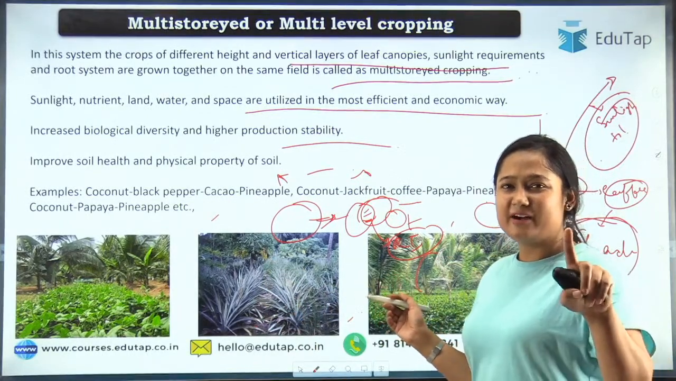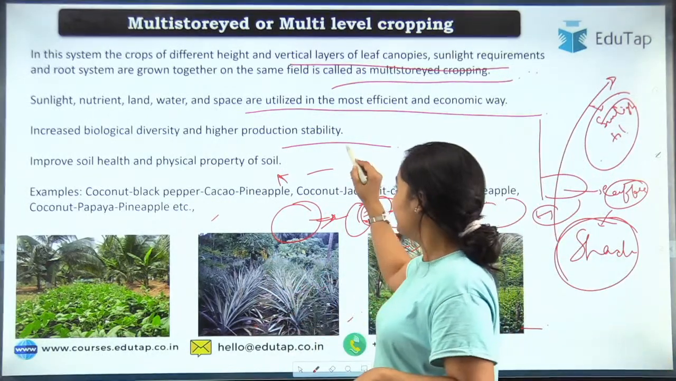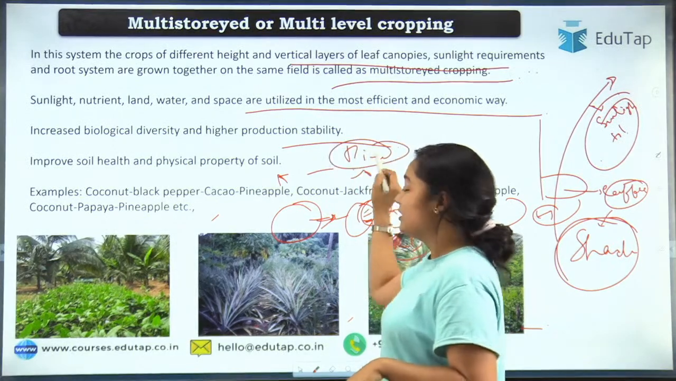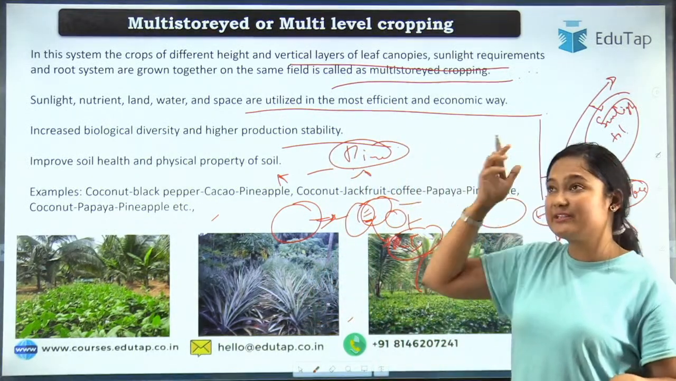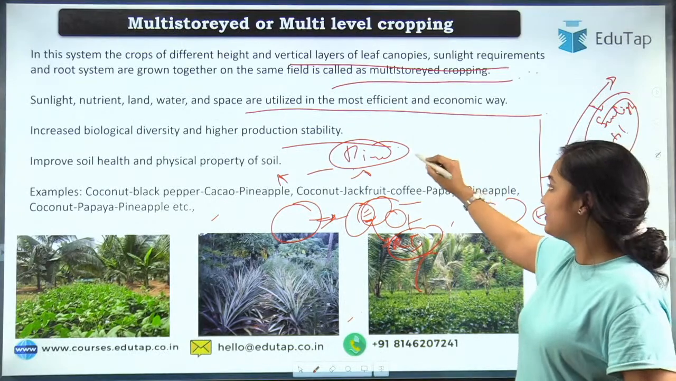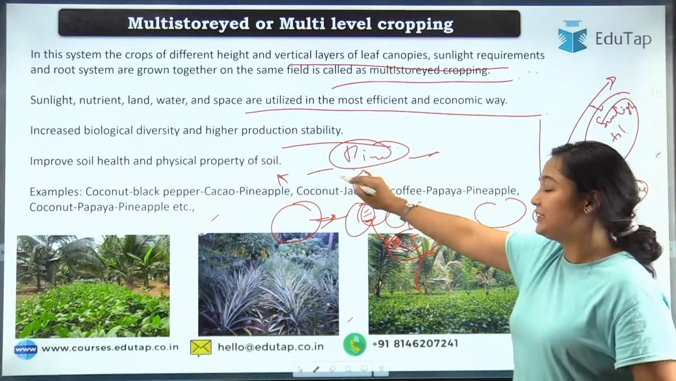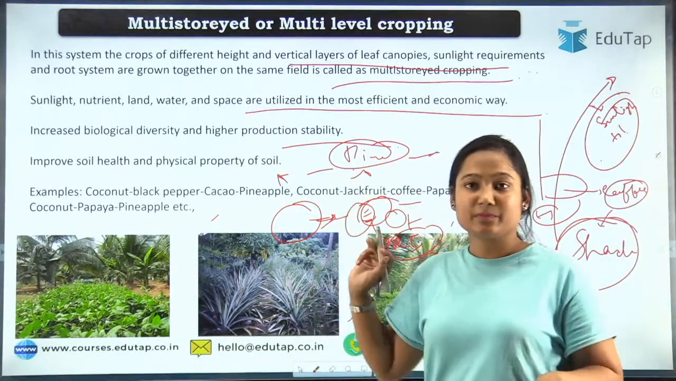DF, I don't have the answer for that. I do not remember if the pineapple is shade loving. Okay, but I don't think it is shade loving, since it is cultivated in Assam and the other areas. But I'll check it and I'll tell you.